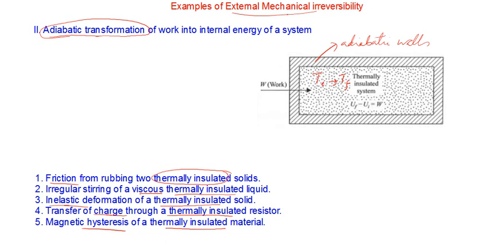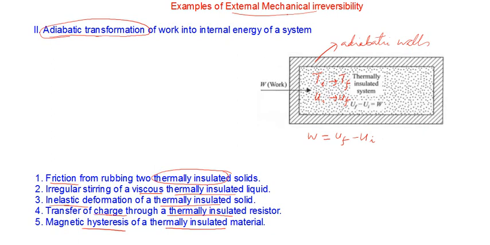The initial internal energy Ui changes to some final internal energy Uf, such that the work done W will be equal to the final internal energy minus the initial internal energy, Uf minus Ui, since internal energy is a state function. So a process of this type is accompanied by a rise of temperature of the system, and the internal energy is changed by some delta U.